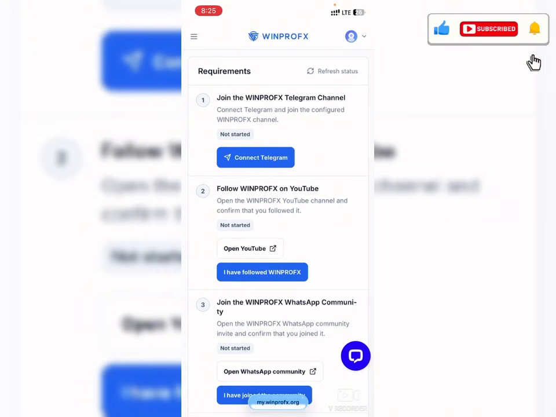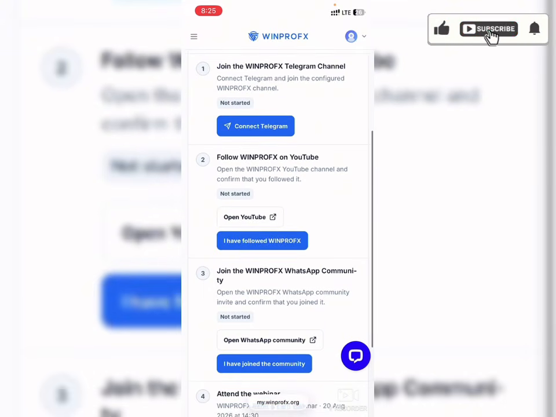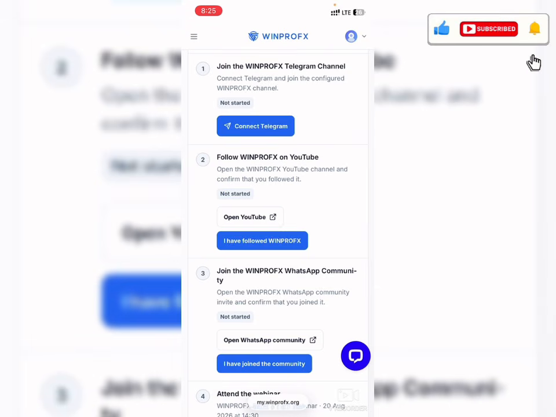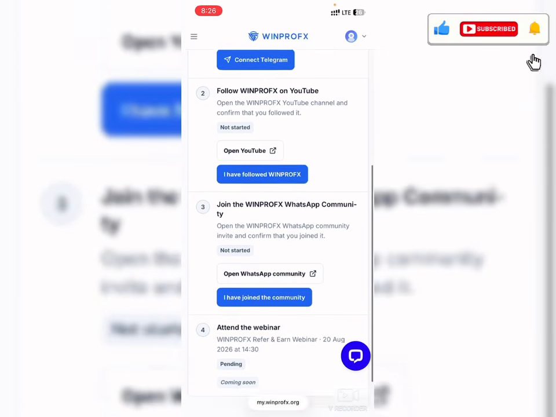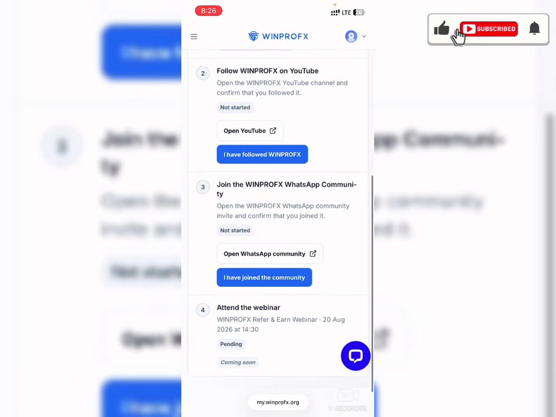And also for the second task, it says follow WinProFX on YouTube, and you can click on this right here to go straight to their YouTube and follow them. Immediately you're done following them, you don't need to take a screenshot. You can just click on I have followed WinProFX, and right here also you can join the WinProFX WhatsApp community. By clicking on this, it will take you to the WhatsApp community, and you join, and you can come back right here to click on I have joined the community.